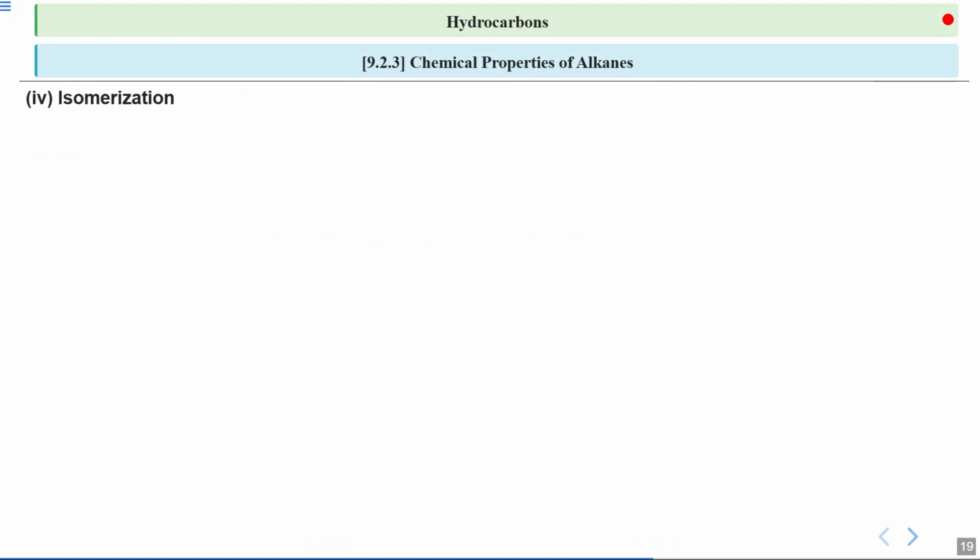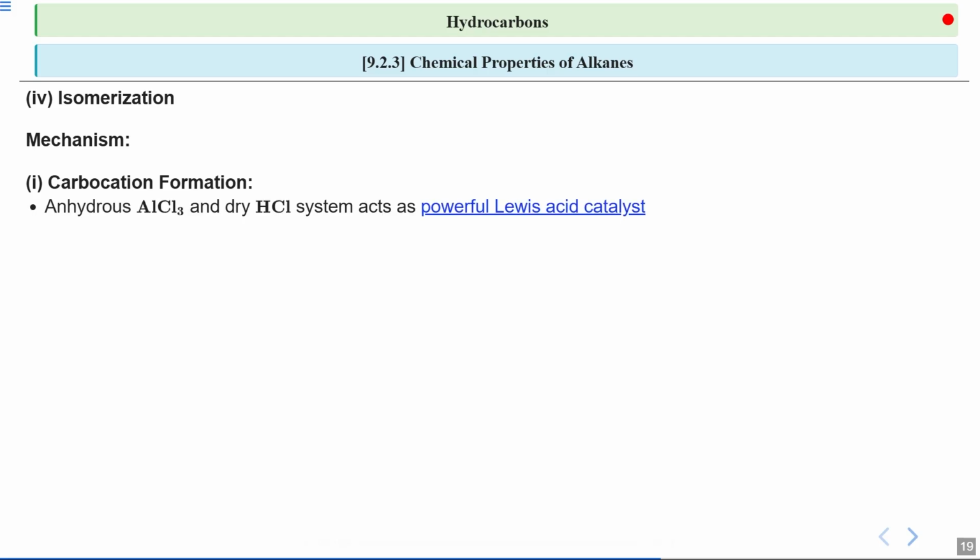Let us learn more about this isomerization. Now let us look at the mechanism of isomerization in that process. So this will help us to understand the step-by-step process involved in this transformation. The first step in the mechanism is carbocation formation. Anhydrous aluminum chloride and dry hydrogen chloride act as a powerful Lewis acid catalyst in this process.